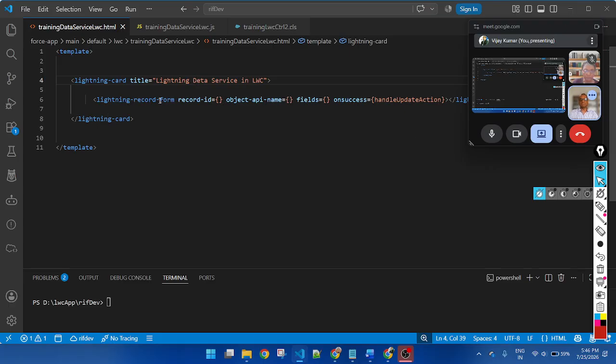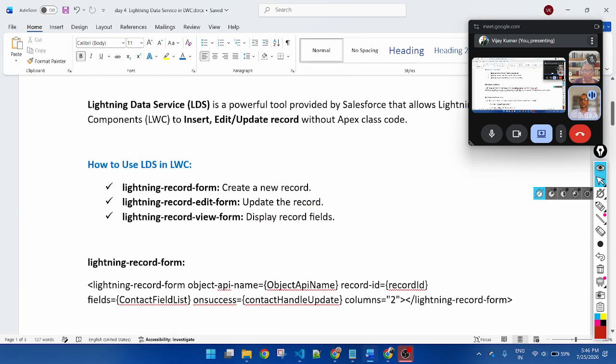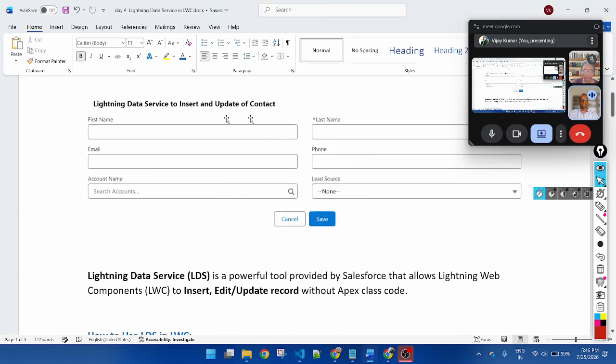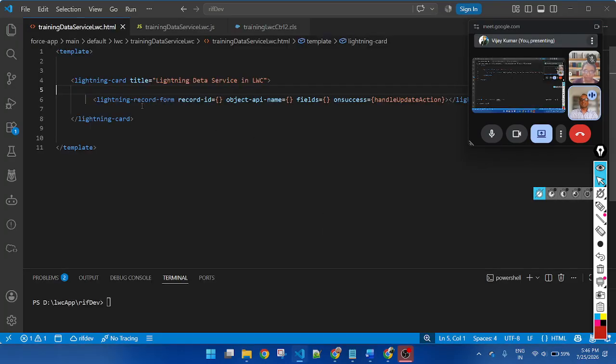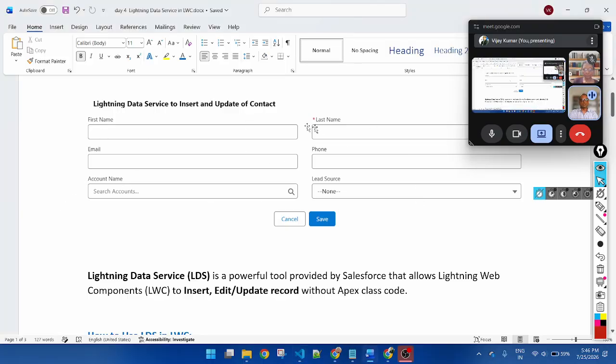This lightning-record-form will automatically display all of the fields like this. It will automatically display the Cancel and Save buttons. Here I am not mentioning save, cancel, first name, last name, nothing. This element will automatically create this kind of form.